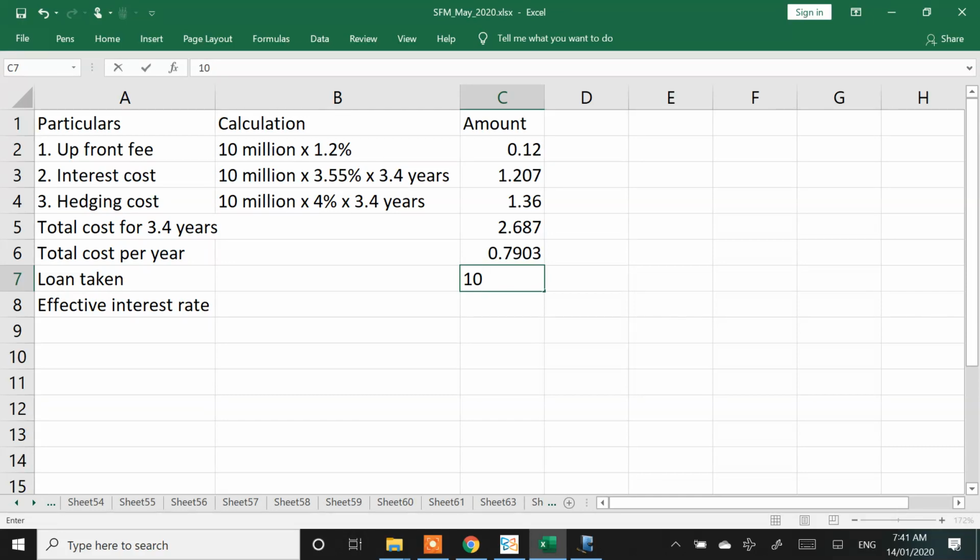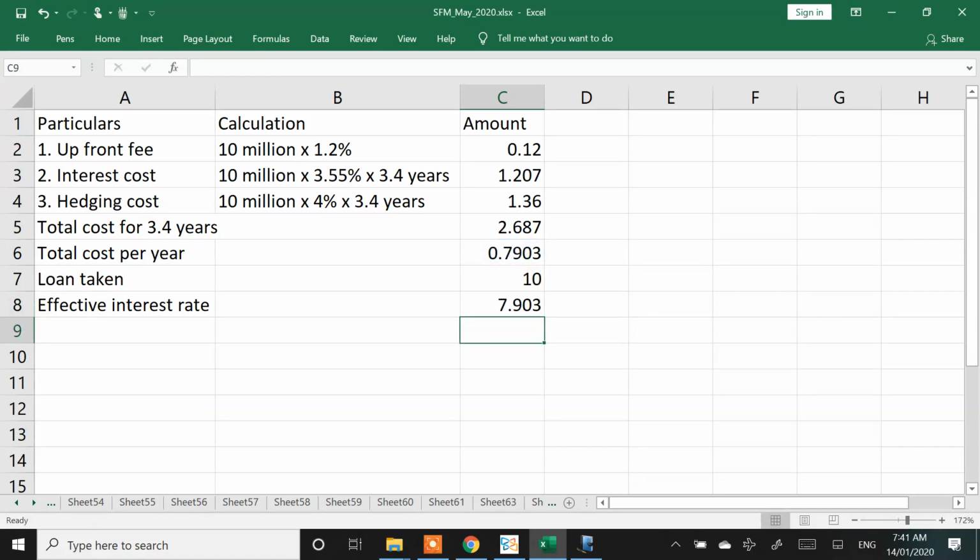So logically speaking, both are right. ICI has given both the answers. They have told you can take 10 million, you can also take 9.88 million. Both answers are possible. They have given both solutions in their material. I am taking it as 10 million. I'll give an alternate answer which is 9.88. Wait. So my final effective borrowing rate is 7.9%.